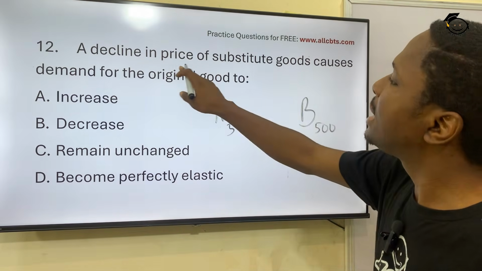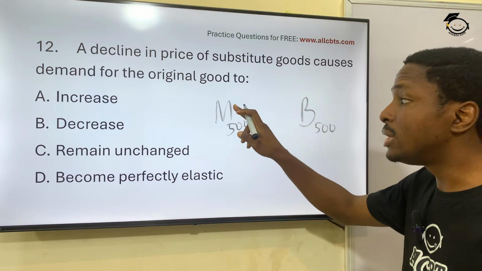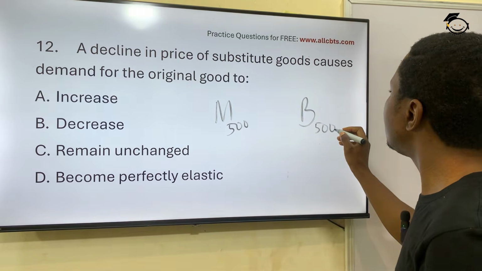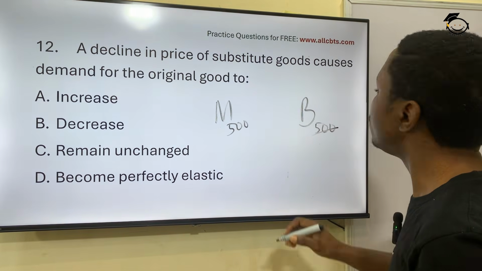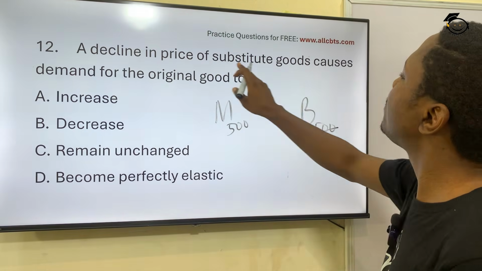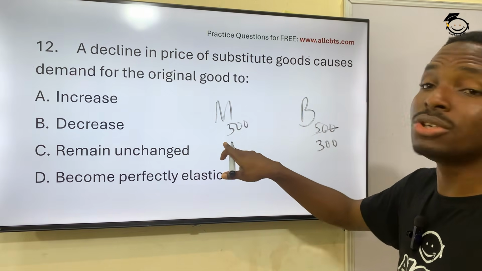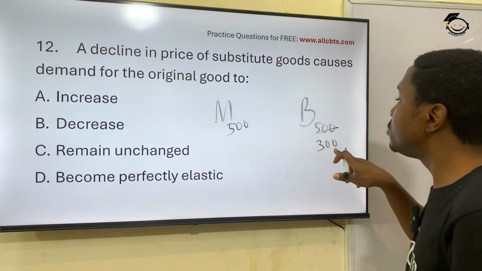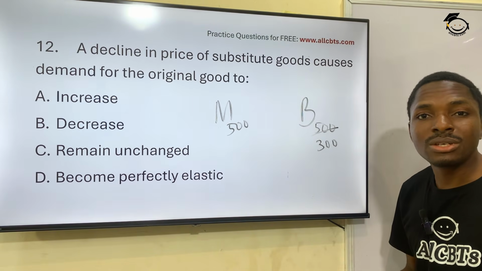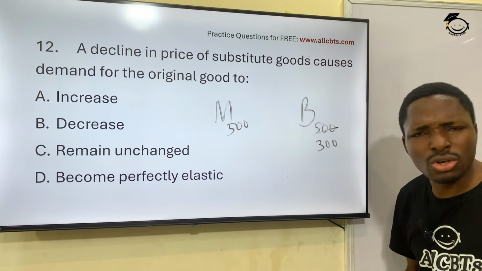So, a decline in the price of substitute goods. This is the substitute for Milo. We all know that Milo is a stronger brand in Nigeria. So let's say we now reduce this price to, let's say, 300. A decline in the price of substitute goods will cause demand for the original goods to what? This is the original goods. So we have reduced the price of the substitute good to 300. What will happen to Milo, the original goods? The demand for Milo will what? Will drop.